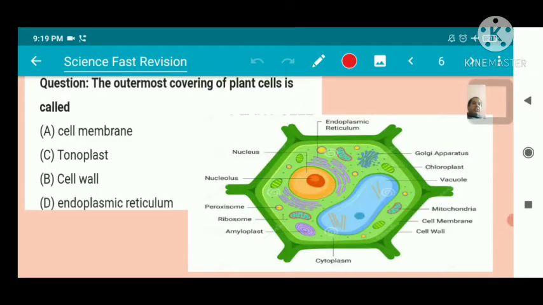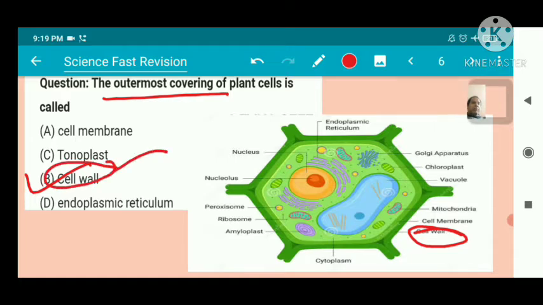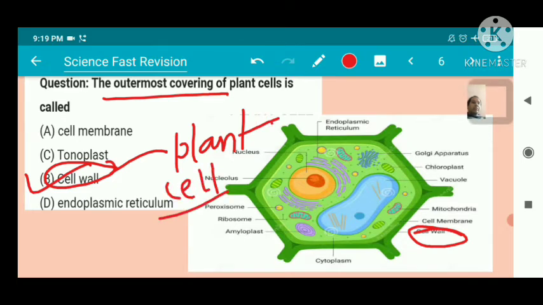The outermost covering of a plant cell is called, the outermost covering, that is the cell wall. So this is a plant cell. And cell wall is only present in which type of cell? Plant cell, not in animal cell. Only found in plant cell.